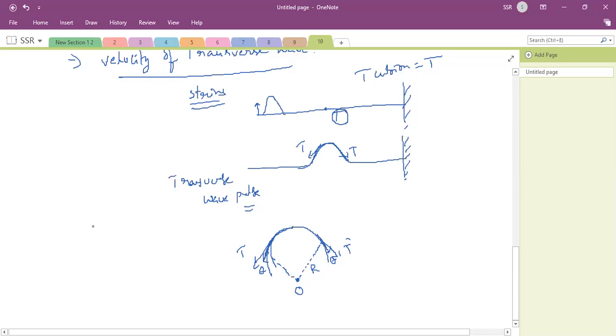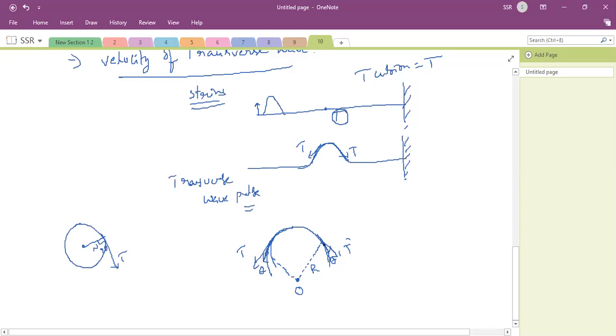So normally if you draw a circle like this, you can draw a normal. This is the tangent. Angle between tangent and normal is 90 degrees. Are you clear this? Now with respect to the circle, the tangent makes an angle theta.